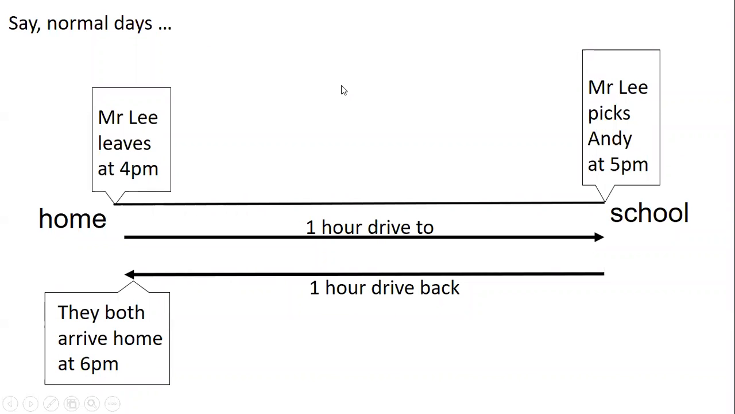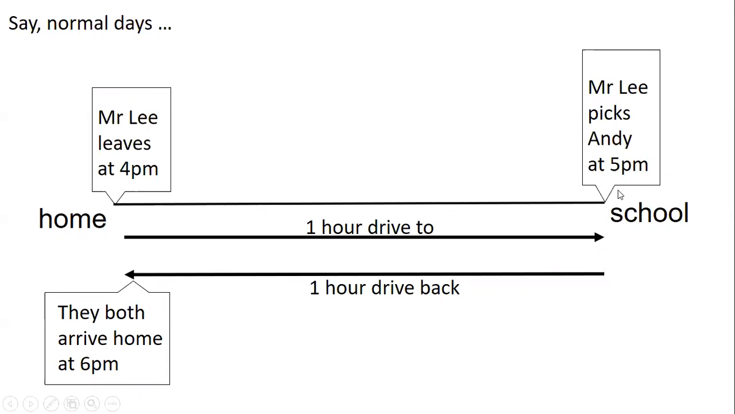Okay, here is a question about traveling time between 2 points. So, say on normal days, Mr. Lee leaves home at 4 p.m. and he reaches school to pick up his son Andy at 5 p.m. His traveling time is always constant.